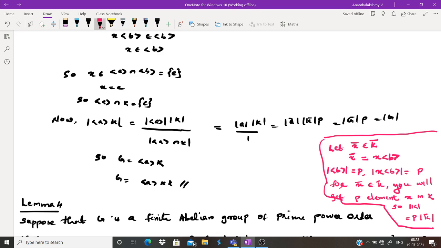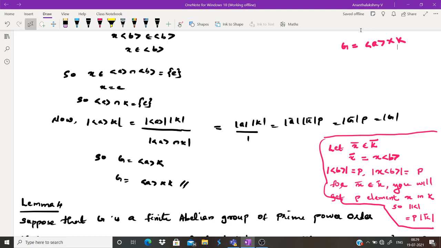So what you should prove, you should keep this in mind. You had to prove that G can be written as the internal direct product of this a, we have chosen a to be the element of maximum order, and K. Okay, this is our aim. So to prove that internal direct product, first condition, you had to prove the cyclic group generated by a intersection K is identity. Now we have shown that, and